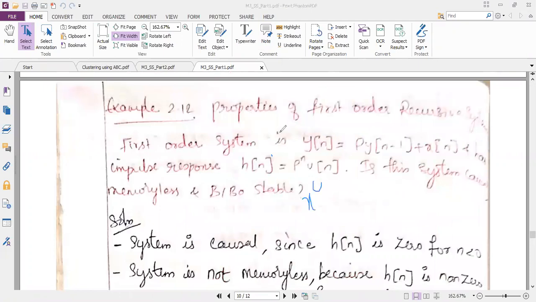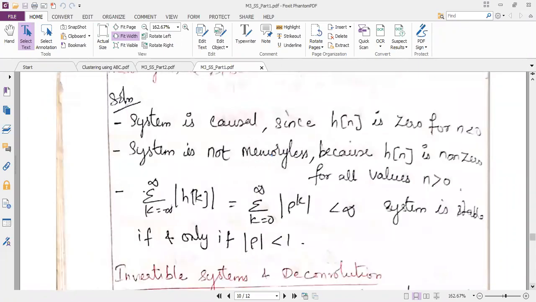Here I can say that if the value of rho is limited, then my output is also limited. So the rho value should be limited. If the rho value is bounded, definitely my output will be bounded. Maximum 90% of the time you get a stable system only. Very rare cases you will get an unstable system.